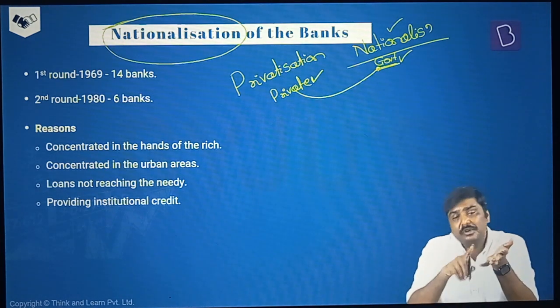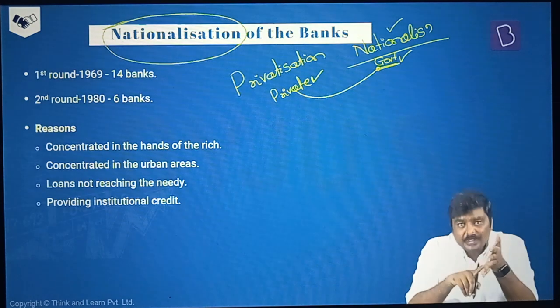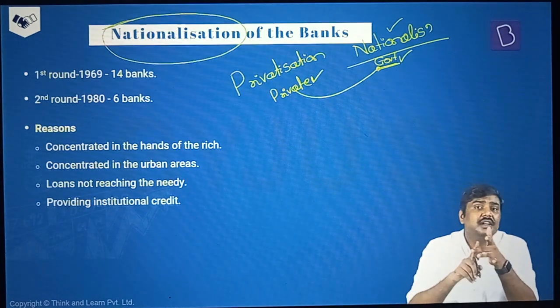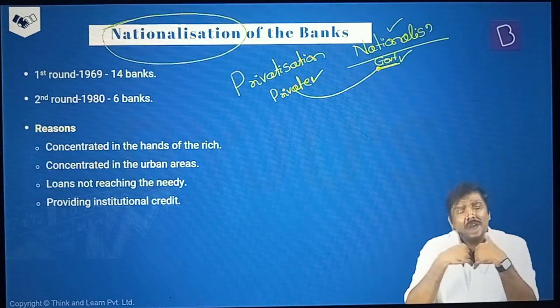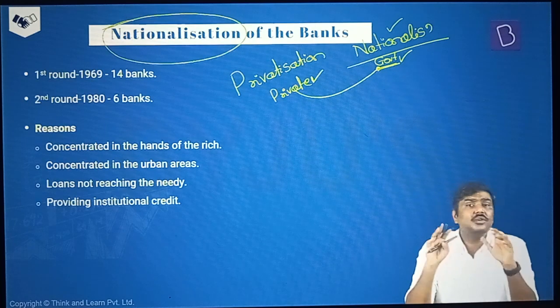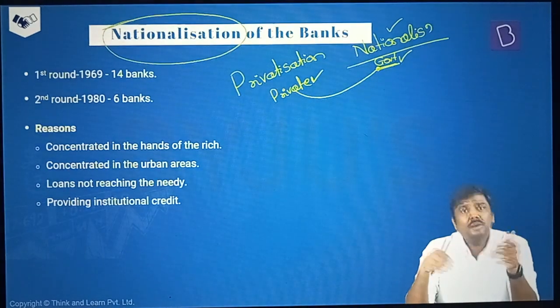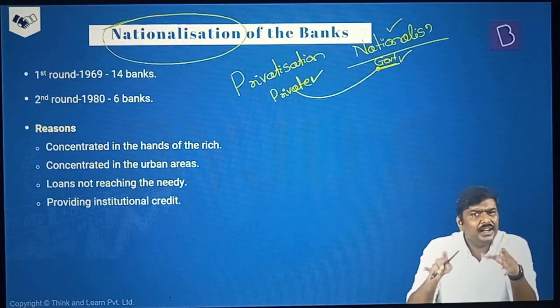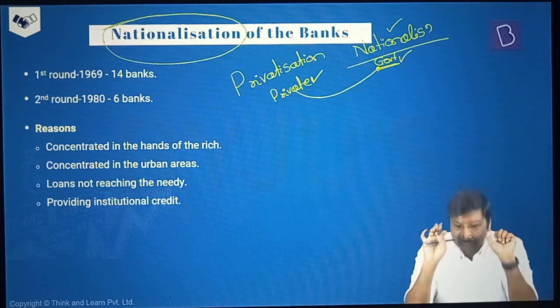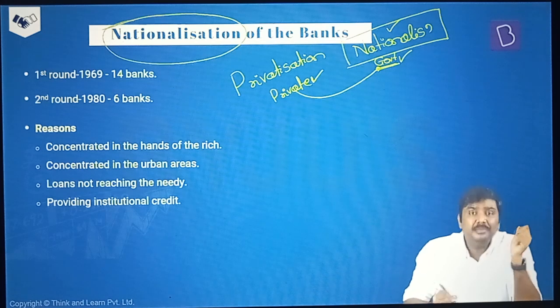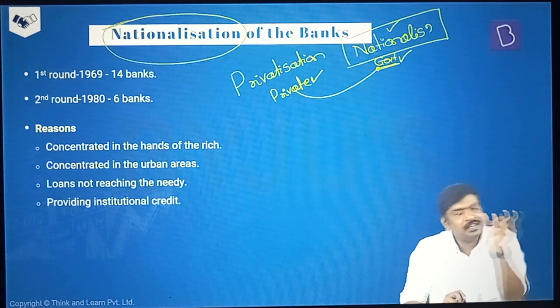We went for nationalization of the banking sector, the coal sector, the civil aviation sector, and the telecom sector. So before 1991, we practiced nationalization in many of these industries or sectors. Why was it done? What is the impact of that? What are the problems with that? We'll have a discussion related to that later. But understand, nationalization essentially means that ownership is transferred from the private sector to the government.